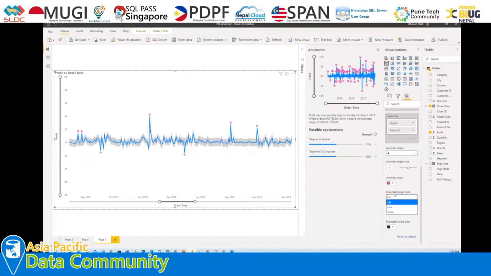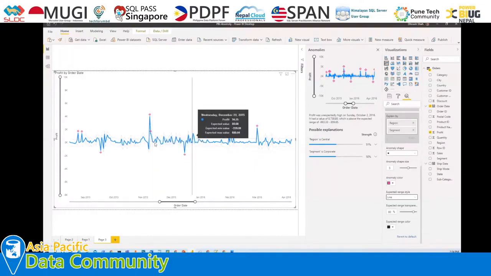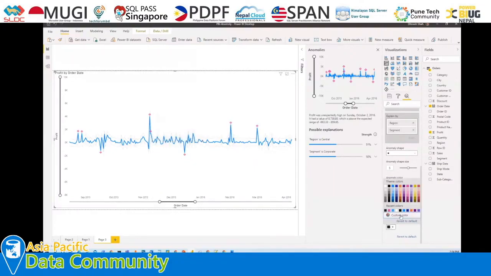So let me change the expected range style to a line, and it will draw this type of line just for our actual graph. You can see that at this point the anomaly has been detected, but the expected range is represented by this gray line. Let me change the color of this one so we get a better idea. Let me make its color this dark line.